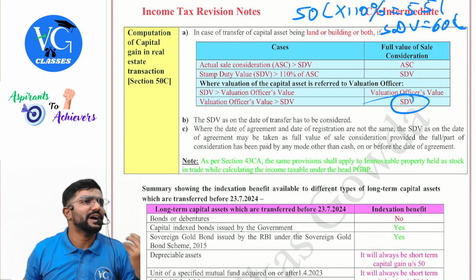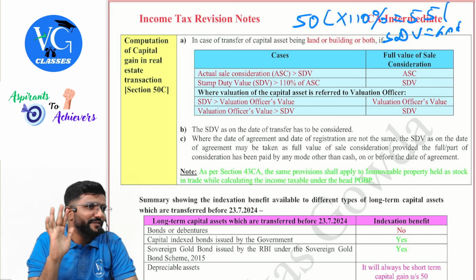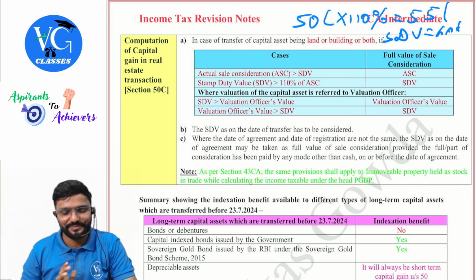You can observe. Actual sale consideration more than stamp duty value means we will take actual sale consideration only. Or else if stamp duty value is more than 110% of actual sale value, then we will take what? Stamp duty value as full value of sale consideration. Sir, what if the difference between sale value and stamp duty value is within 10%? Okay, we are accepting it because up to 10% difference is allowed, sir. If it is more than that, no, we don't.